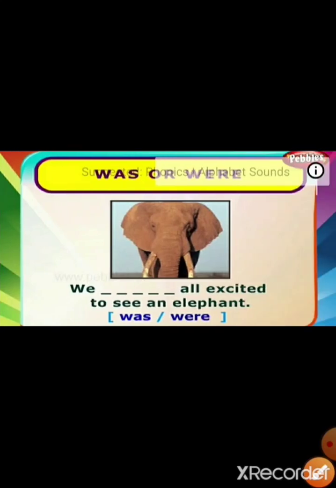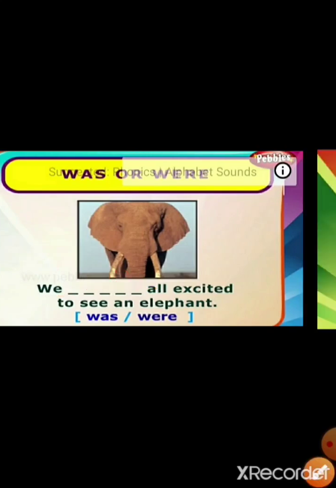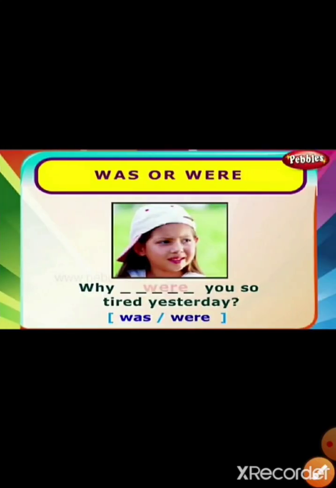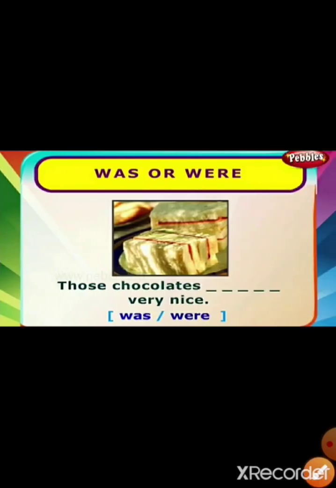We dash all excited to see an elephant. Now children, here you can see that we means more than one person. It is plural, so we were all excited to see an elephant. Why dash you so tired yesterday? And you is there, then we use why were you. We cannot say why was you. Those chocolates, those, plural, many chocolates are there, so those chocolates were very nice.